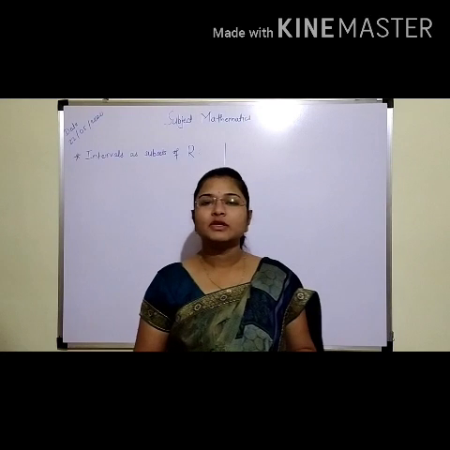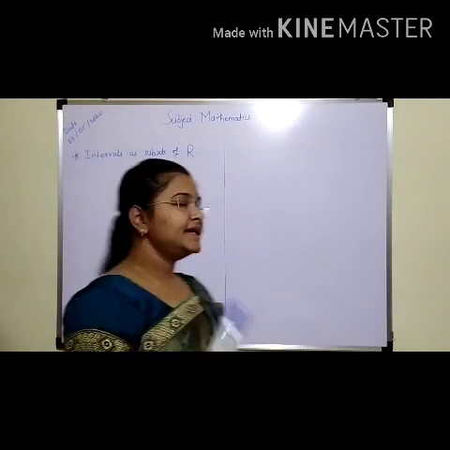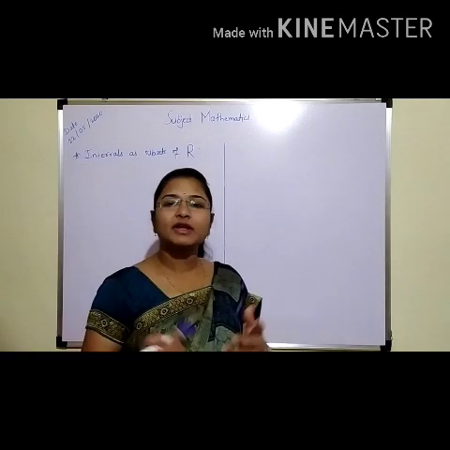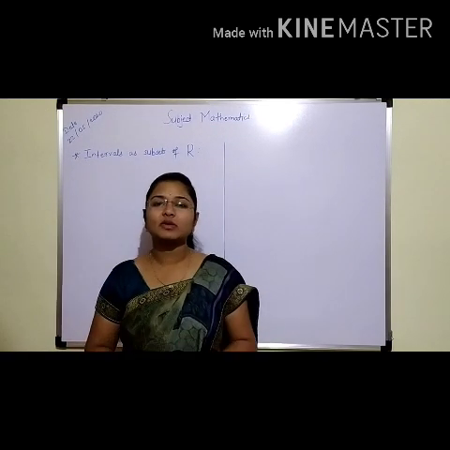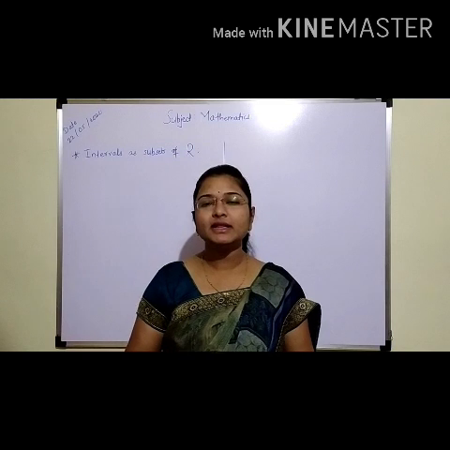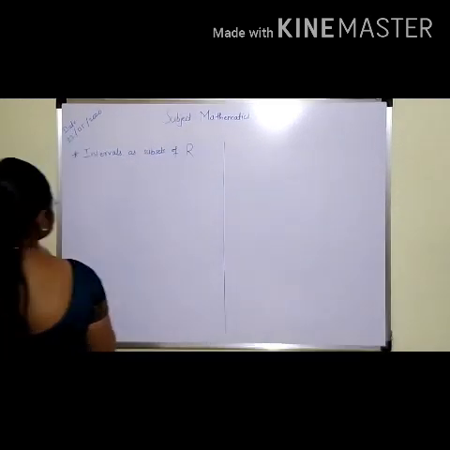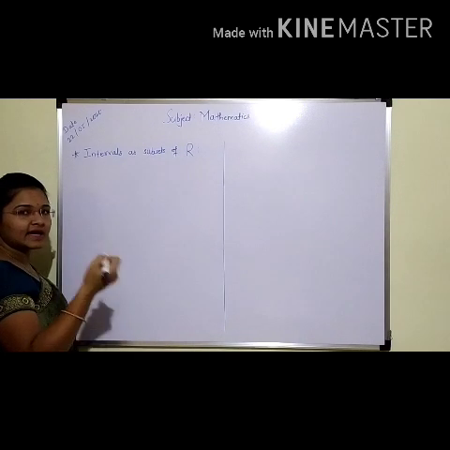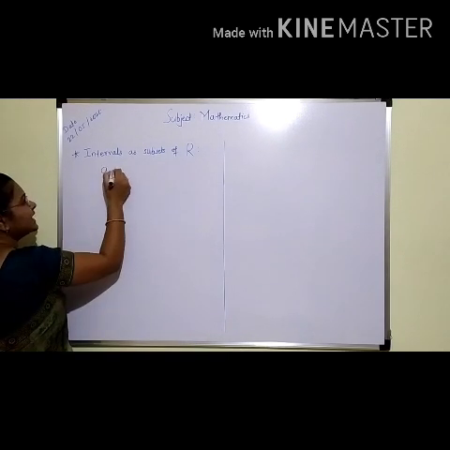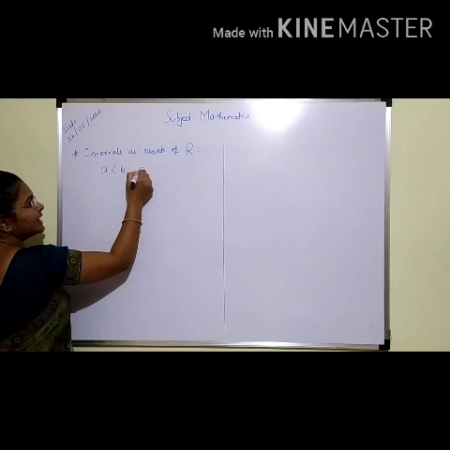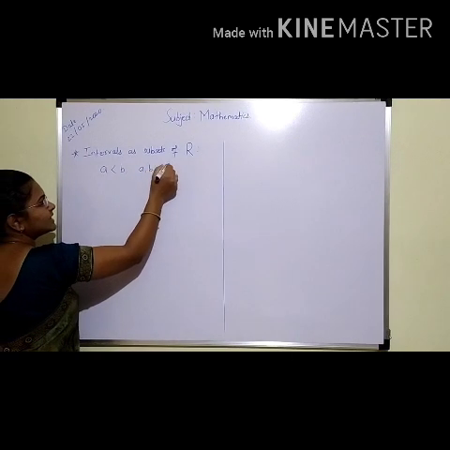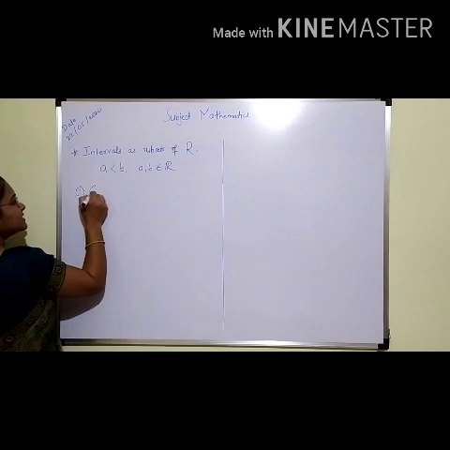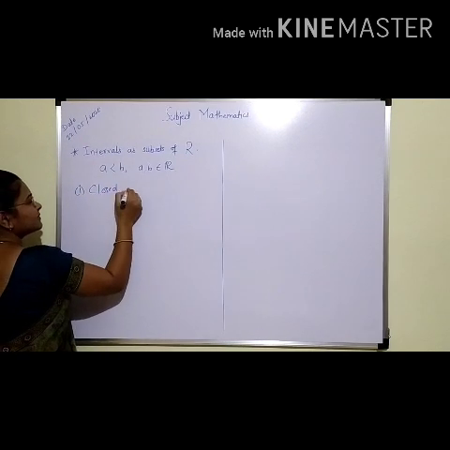Okay, let's start. So we'll start with the intervals as subsets of R. Now students, there are various types of intervals on the real number line. In that, first we'll see the closed interval. Before starting these intervals, we have one condition that a is strictly less than b and a, b both are from the set of real numbers. Then we'll start with the first, that is the closed interval.